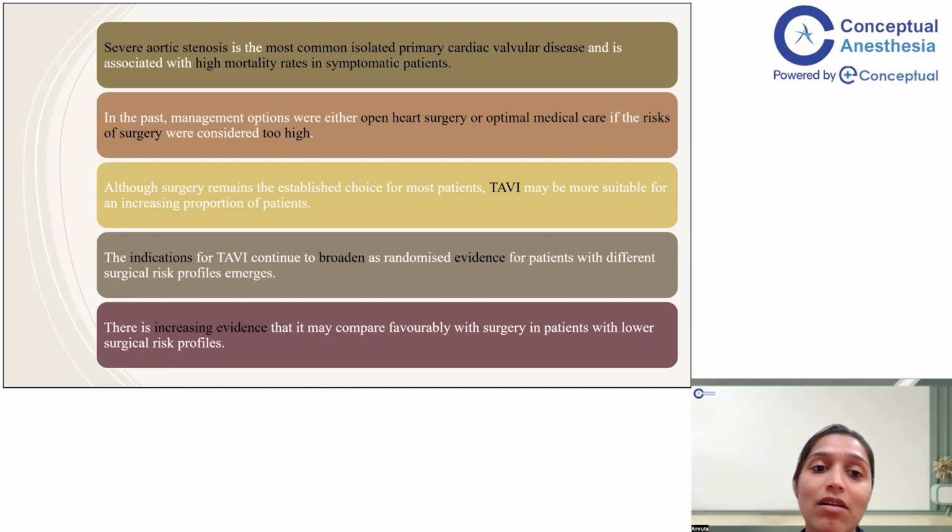So why has TAVI become so popular now? This is because severe AS by itself is a very highly morbid and very high risk condition. In the past, the management options for severe AS have either been open heart surgery, or if the patient was considered very high risk for open heart surgery, the patient was just advised optimal medical care to manage the symptoms, and that's it.